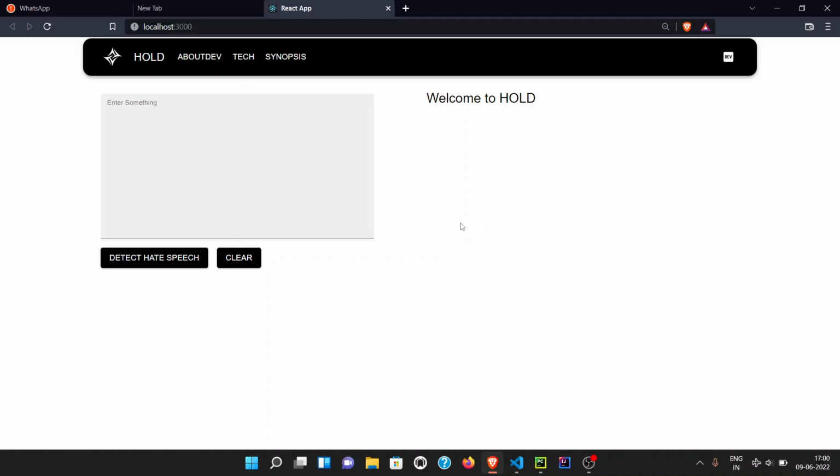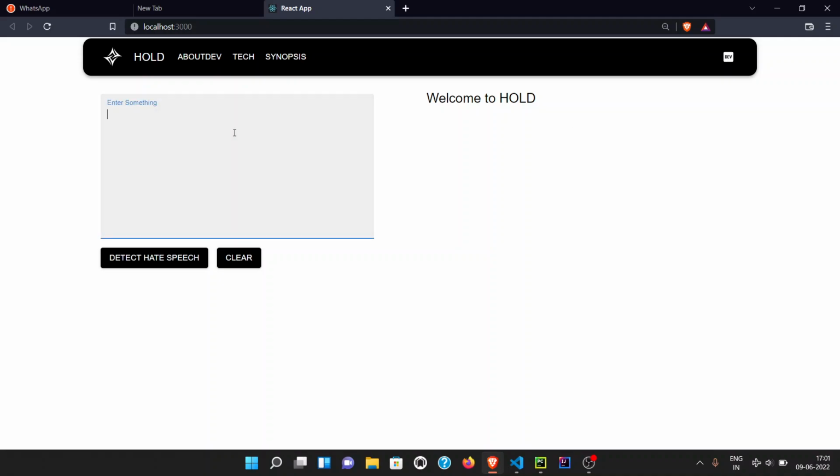So this is the landing page of our project. On the left hand side, you can see a text box. This is going to serve as the input box. Whatever input we wish to check, whether it is hate speech or not, we put it in this text box. This is the output box where we are going to get the percentage probability that a particular statement falls under the category of hate speech or objectionable language.